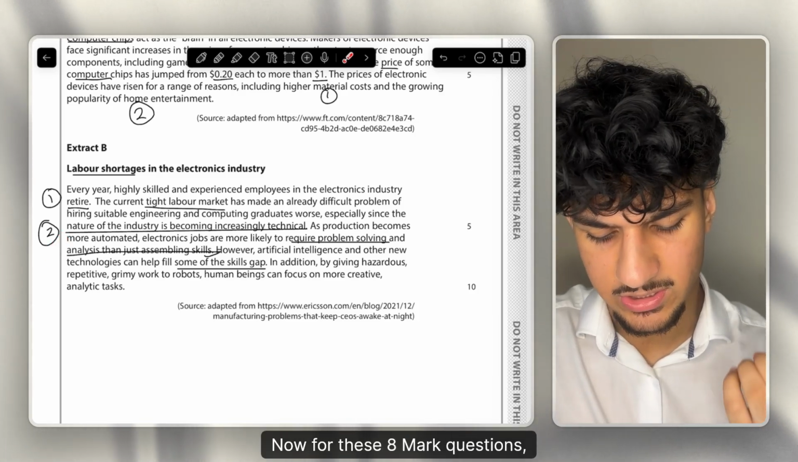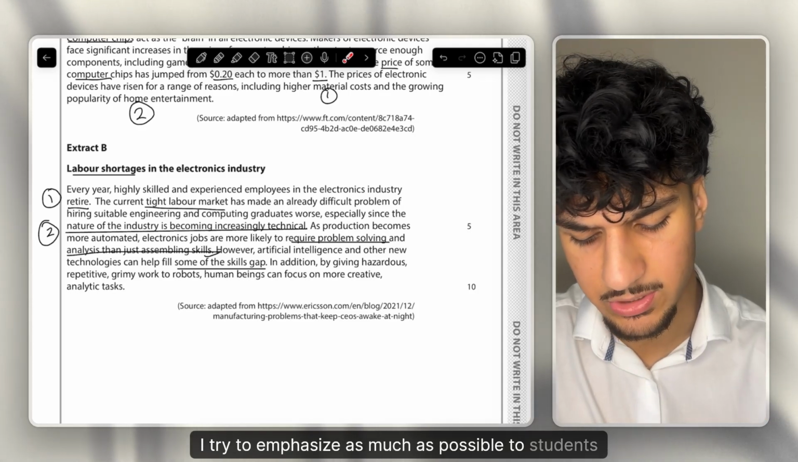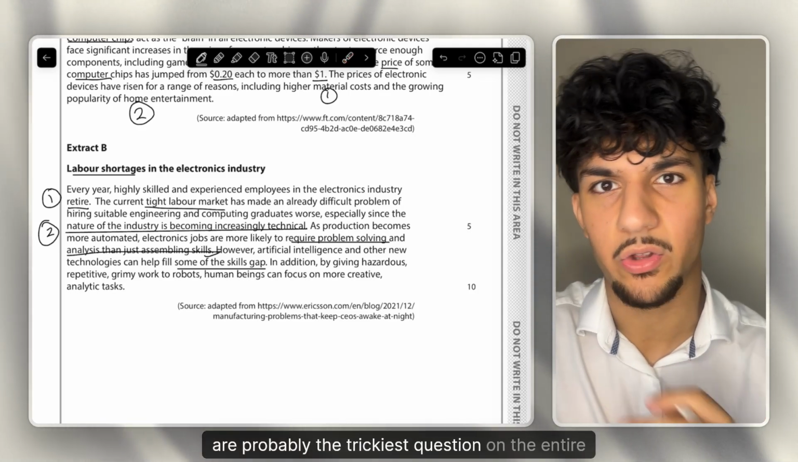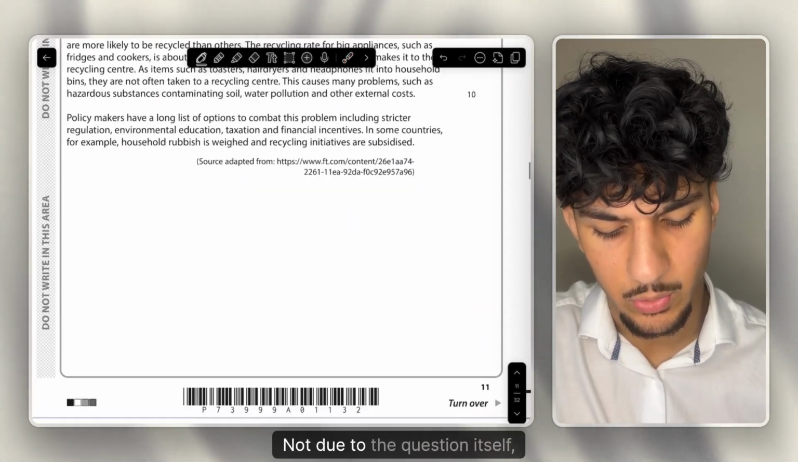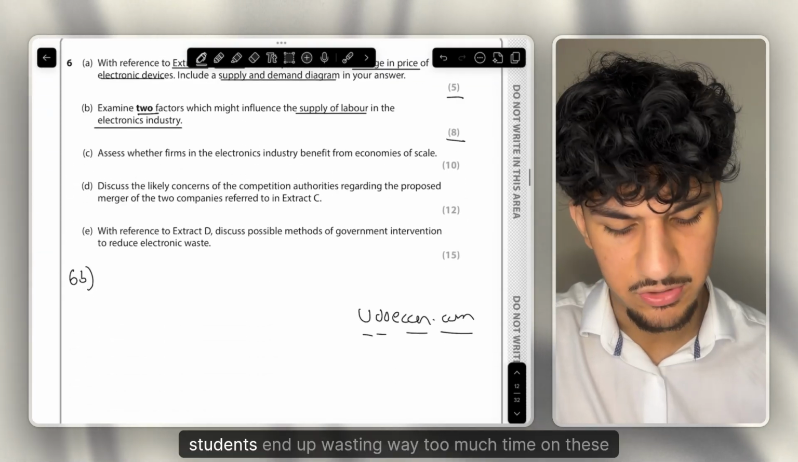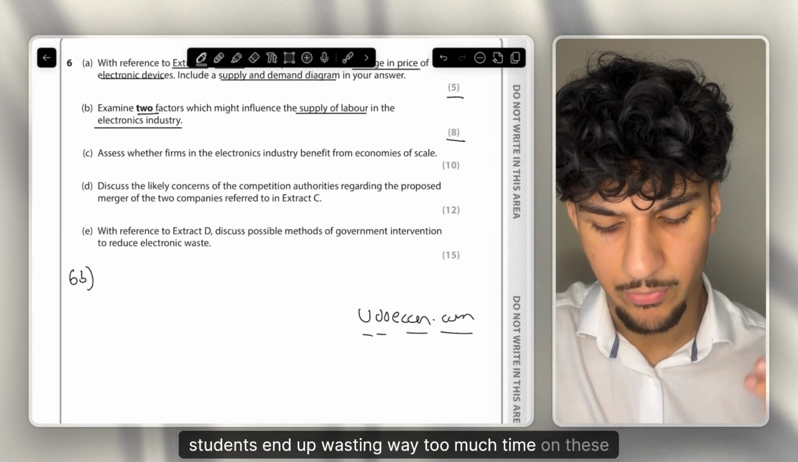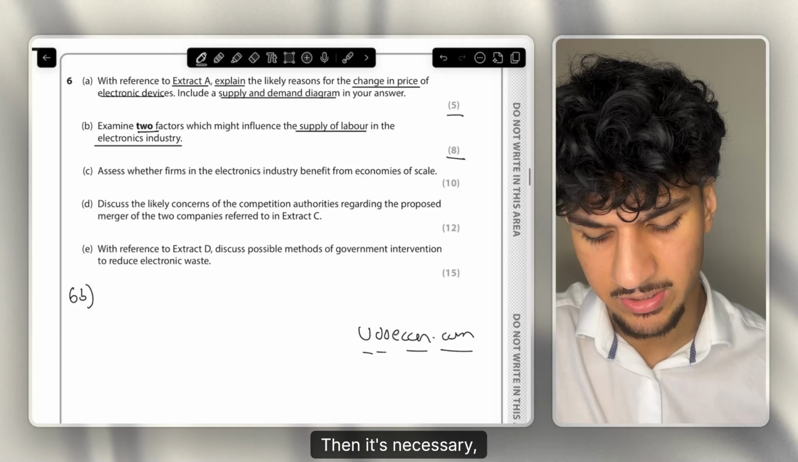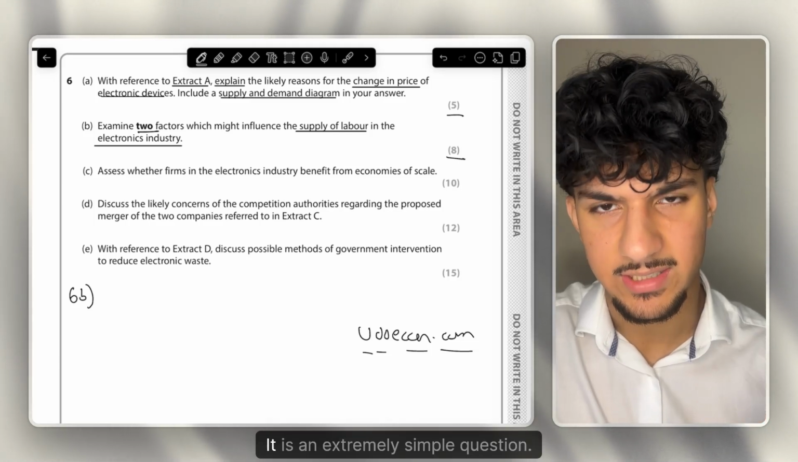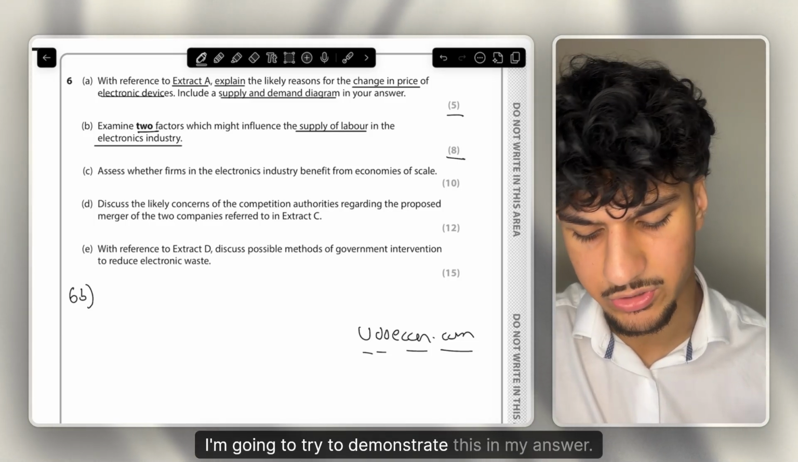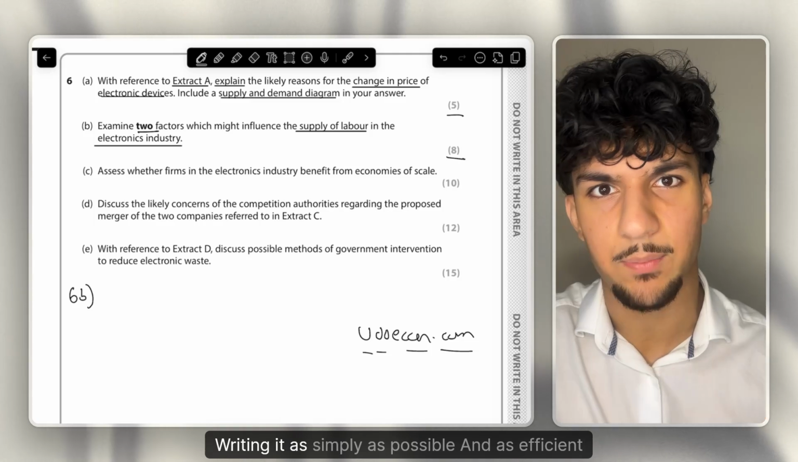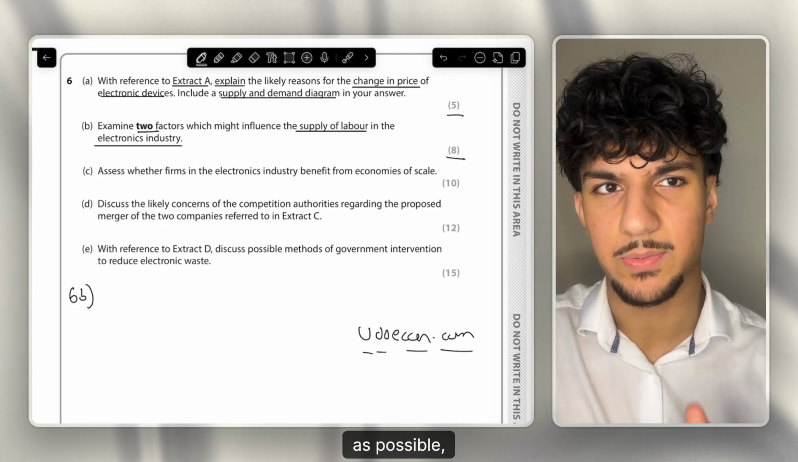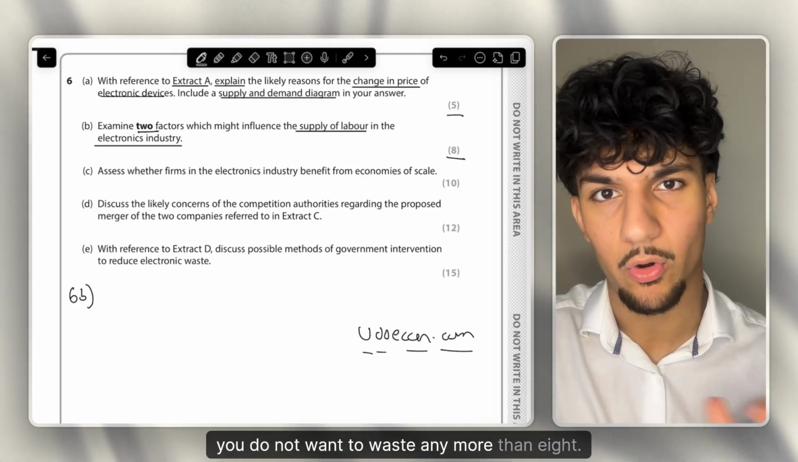Now for these 8-mark questions, I try to emphasise as much as possible to students. They are probably the trickiest question on the entire paper, not due to the question itself, due to the time trap. Students end up wasting way too much time on these questions than is necessary, especially when it's 2 factors. It is an extremely simple question. I'm going to try to demonstrate this in my answer, writing it as simply and efficiently as possible. You do not want to waste any more than 8 minutes.